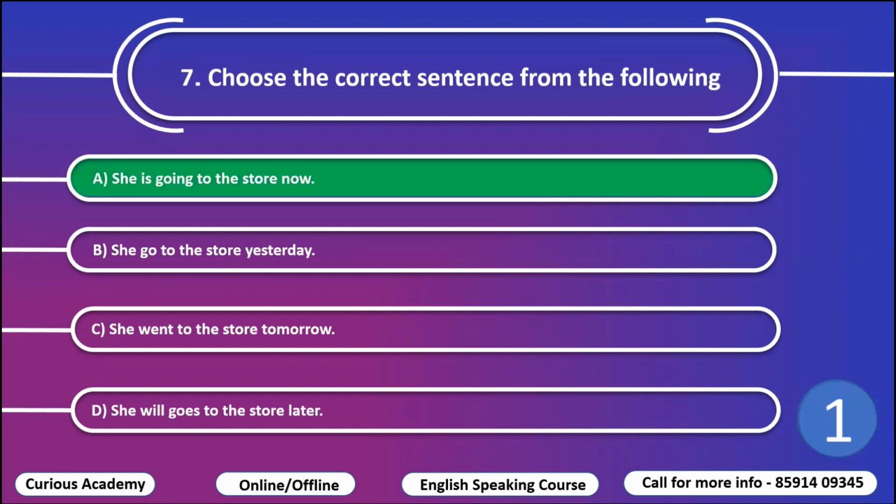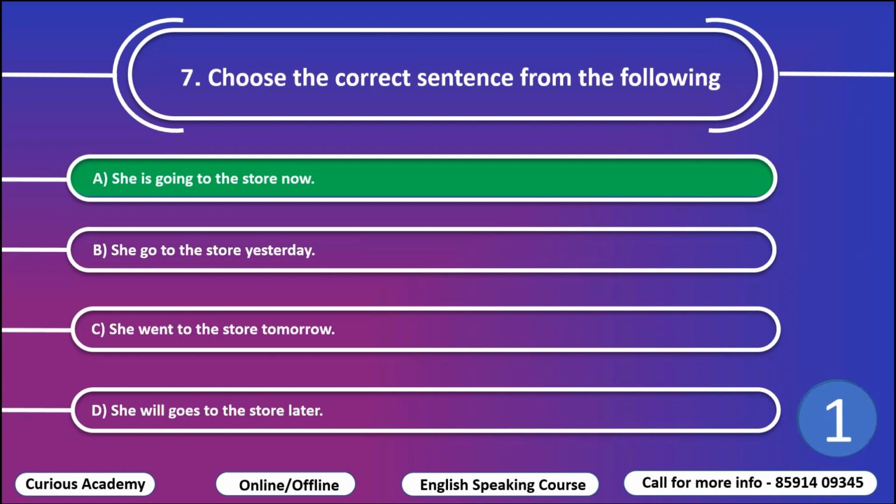Correct option is A, she is going to the store now. This is present continuous tense. In the second, what is wrong? She go to the store yesterday. So she went to the store yesterday. This is the right answer. So instead of go, use went.